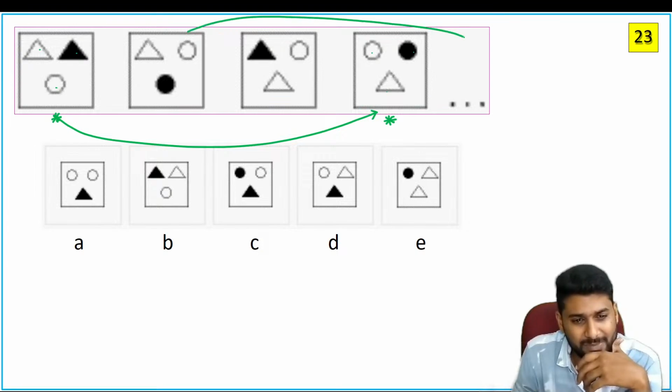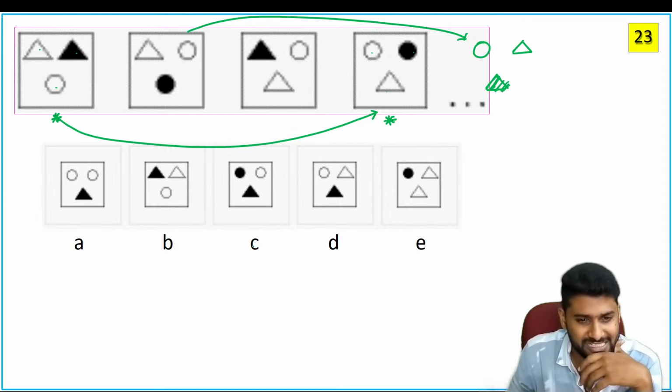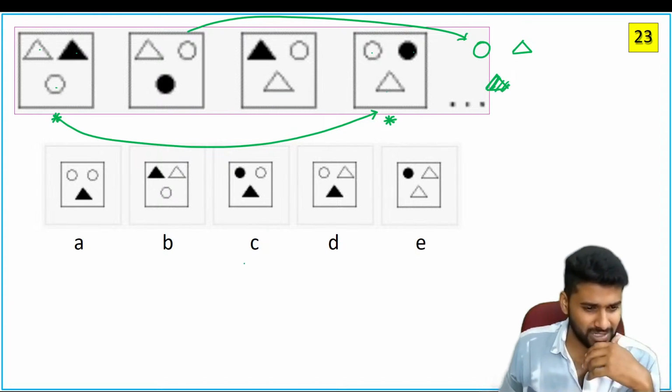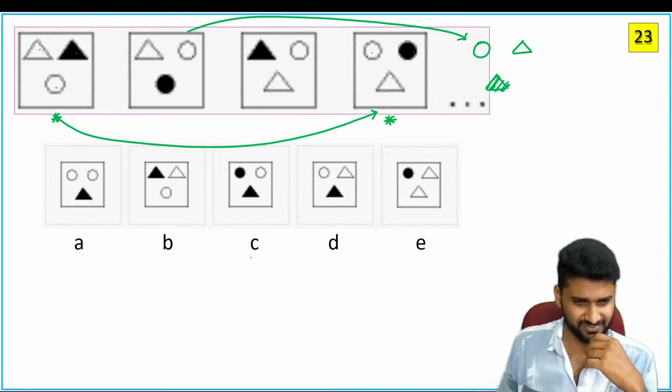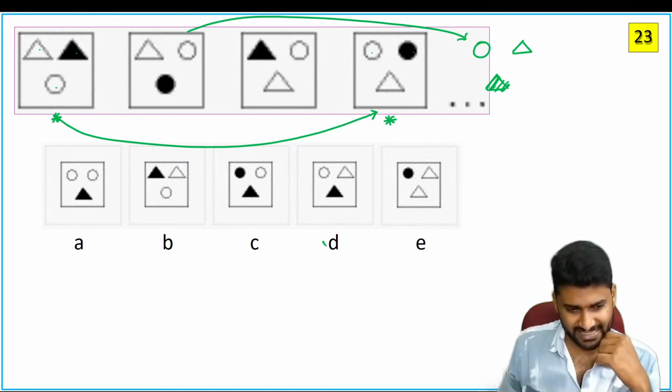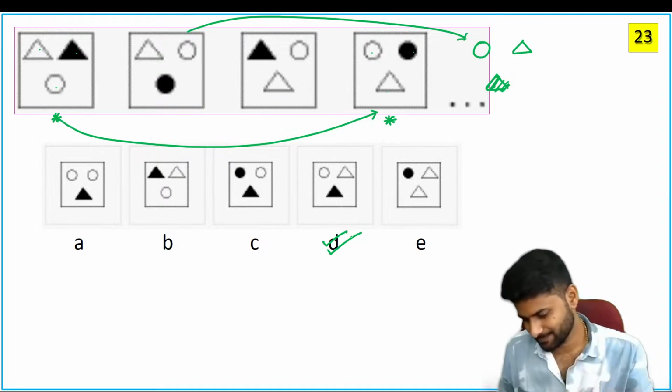Now your answer must be based on this box. So triangle should be replaced with a circle, circle is replaced with a triangle, and circle is replaced with a triangle, and shade must be replaced with a shade also. So see what is the suitable answer here? Circle, triangle, and shaded triangle. So answer is D.